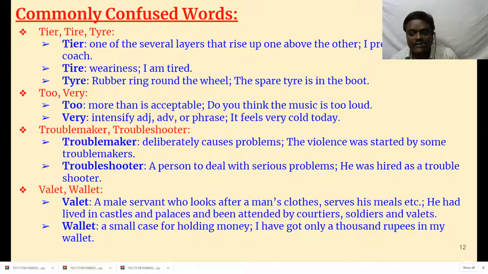That is called valet. What is the meaning of valet? Valet means a male servant who looks after a man's clothes, serves his meals, etc. A male servant, that's all. He had lived in castles and palaces and been attended by courtiers, soldiers, and valets. Valets means servants. Then wallet means something that you keep in a pocket, a small case for holding money. I have got only 1,000 rupees in my wallet. Wallet means a small purse.